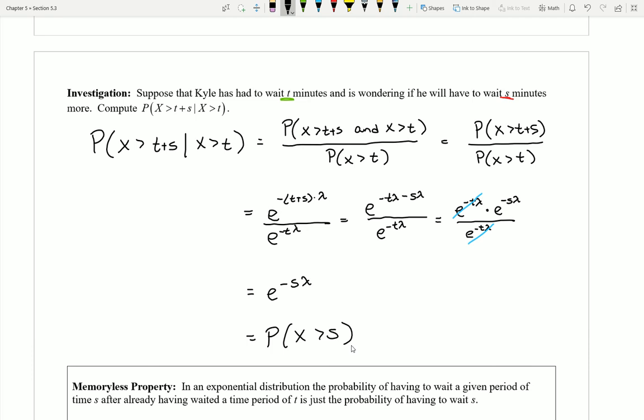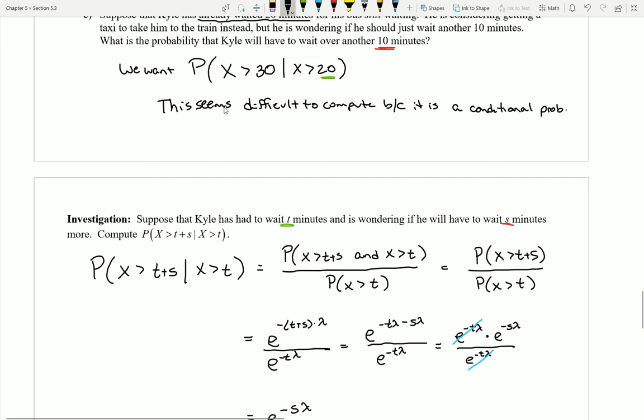Okay, this is kind of weird. If you think about what we have here, this says, what is the probability of having to wait t plus s minutes if I've already waited t? That is, what are the chances of having to wait an extra, say, 10 minutes, given that I've already waited 20?